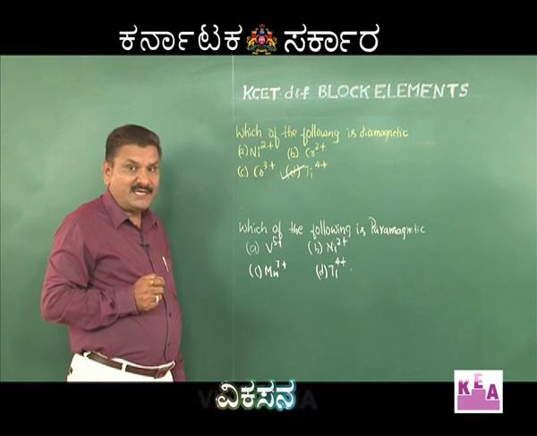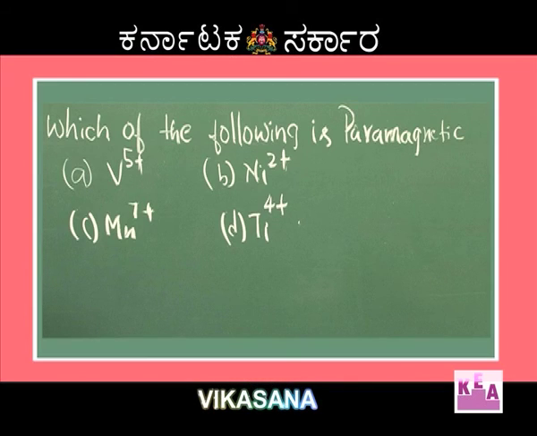Based on the same concept, let us move on to the next question. Which of the following is paramagnetic? Option A, vanadium 5 plus, option B, nickel 2 plus, option C, Mn 7 plus, option D, titanium 4 plus.